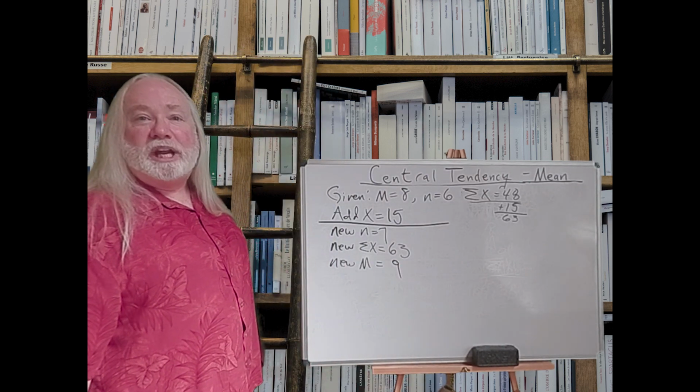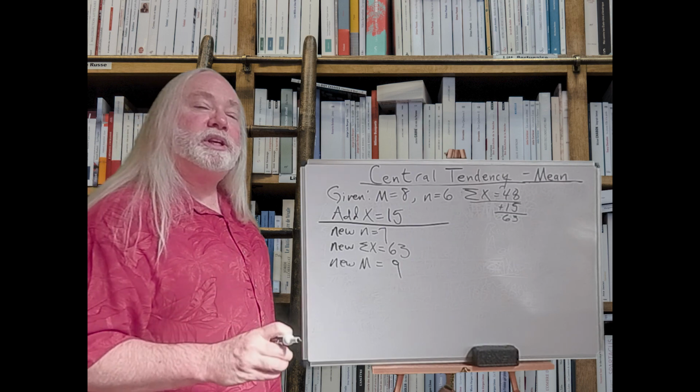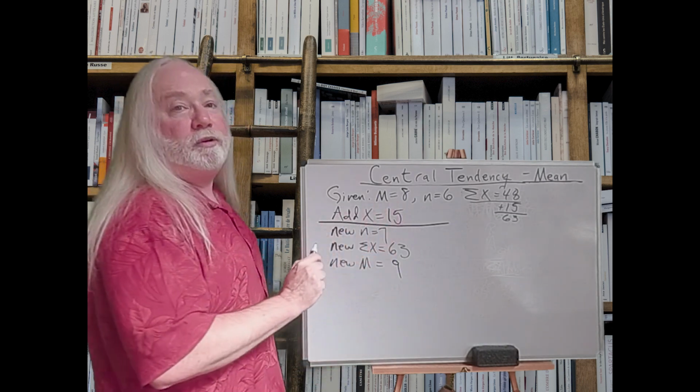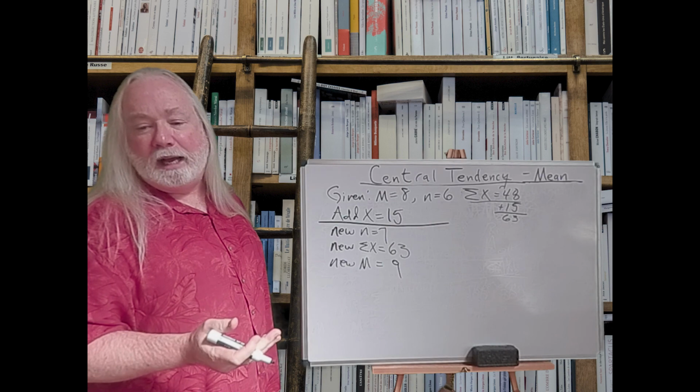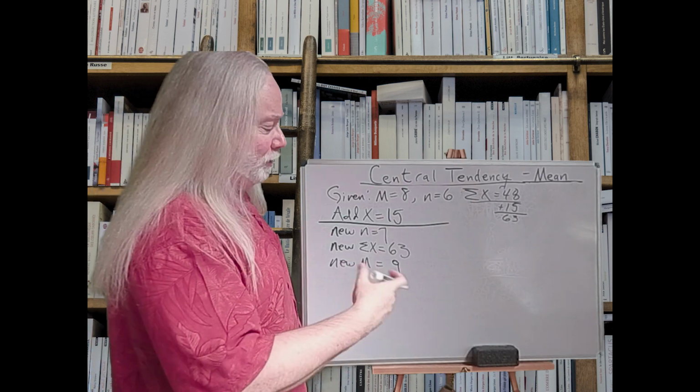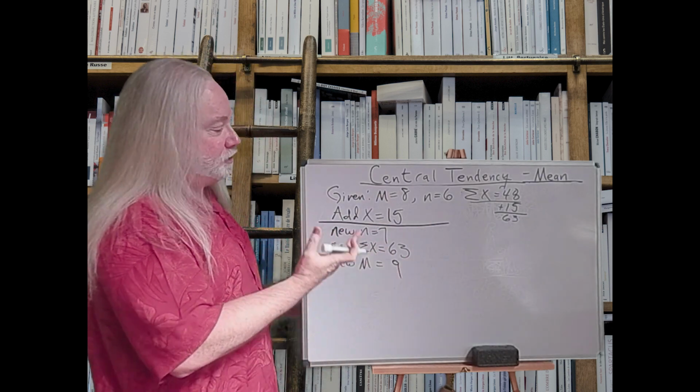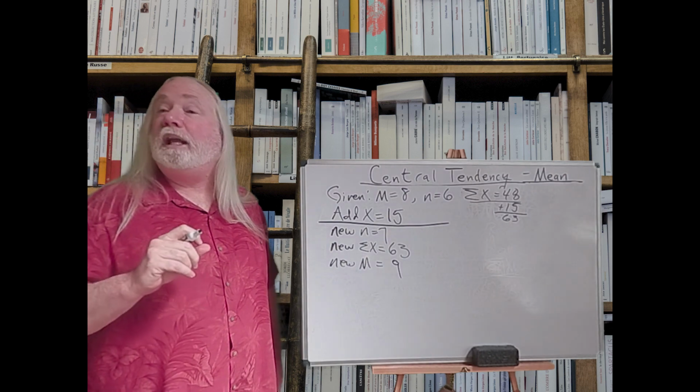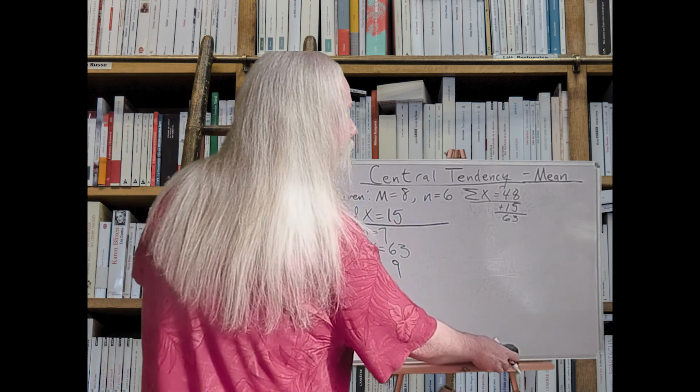So again, did the mean change? Yes. Did it change in the way we predicted and expected? Yes, it went up from 8. It went up to 9 last time too, but that was a coincidence. It won't always go up by a point. It could have been by anything. It just turned out to be that. So now let's do one last example here.